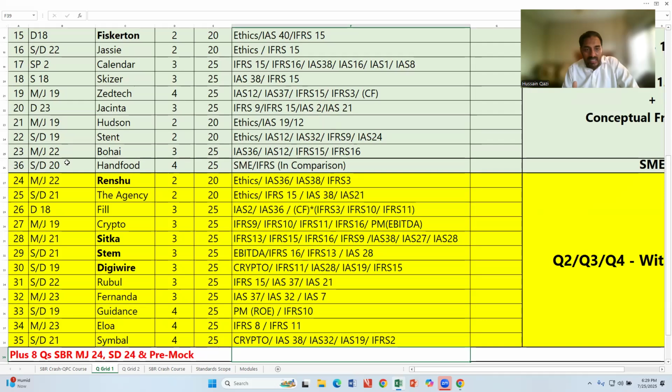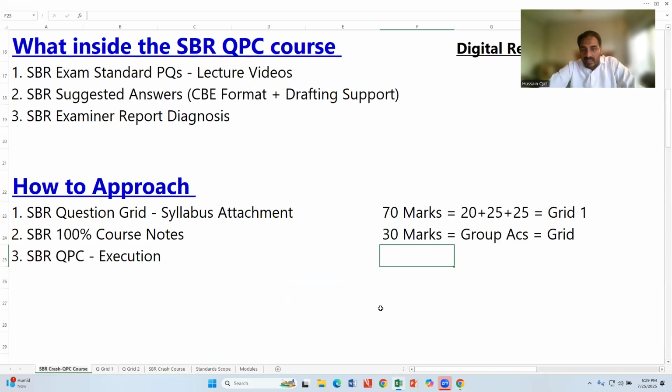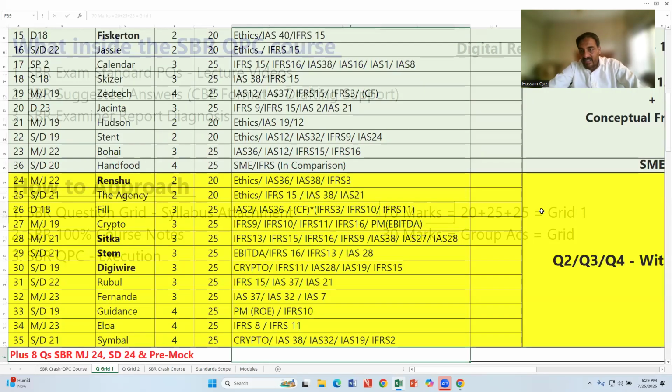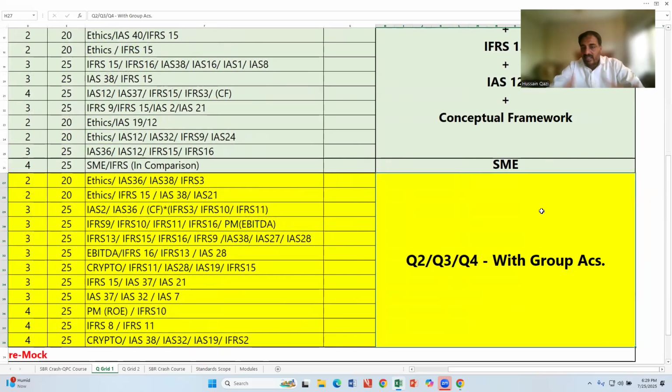Group accounts. Yes, I said that the 30 marks question of Section A is about group accounts. But sometimes the examiner examines group accounts within the 20 or 25 marks questions, 4 or 5 marks. So this grid, the name I mentioned, questions 2, 3, 4, that's 70 marks with group accounts.